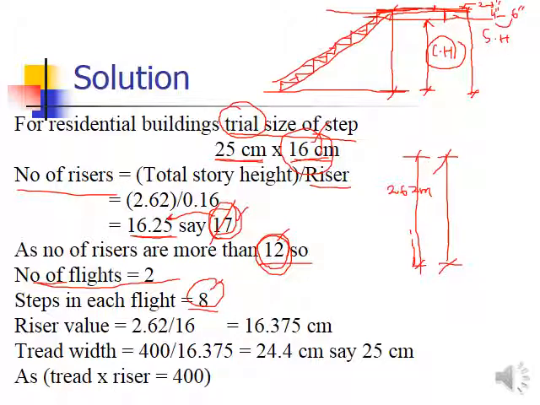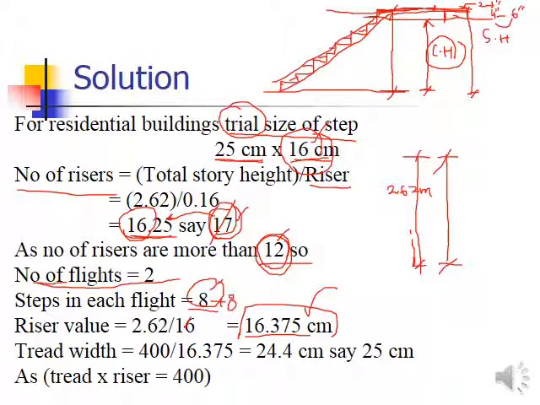So if you are rounding the number of steps up from the lower side, these will be 16. Okay, so now the actual dimension is 16.375 centimeter. It's not 16 centimeter for the riser. So keep this riser value with you. This is the final, depending upon the total number of steps: 8 in one flight and 8 in the second flight. Total number of steps 16.